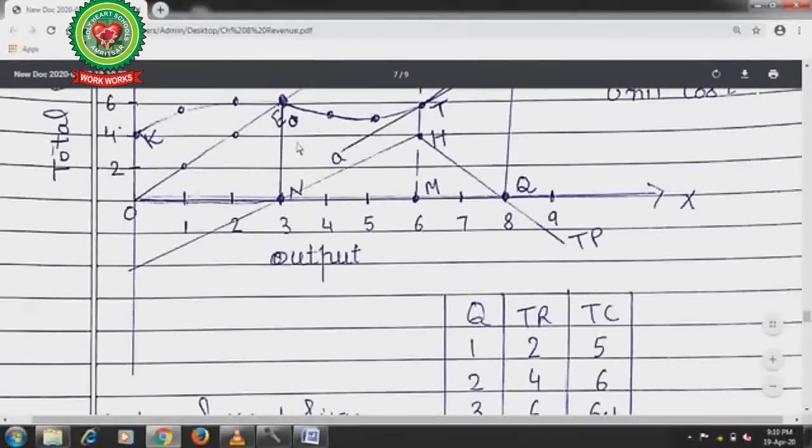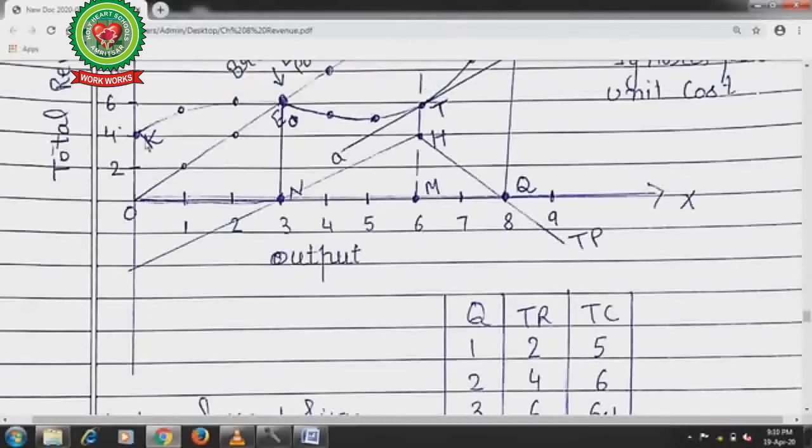Now when we plot the quantity along the horizontal axis and total revenue and total cost on the vertical axis, then we can derive the profit